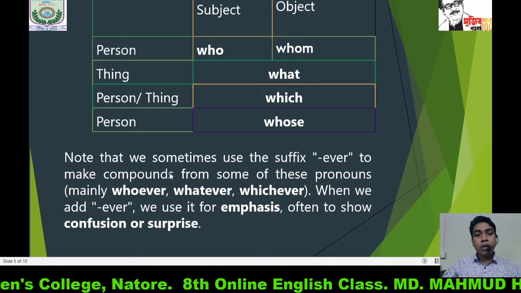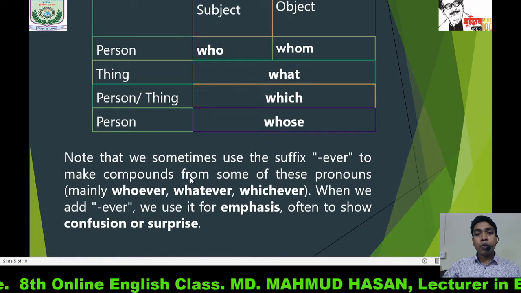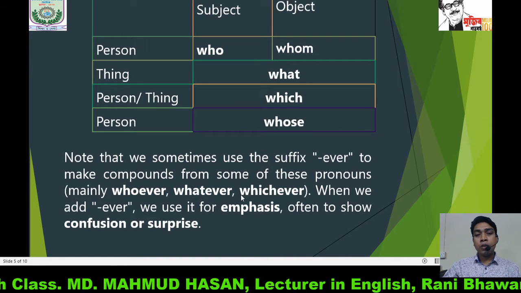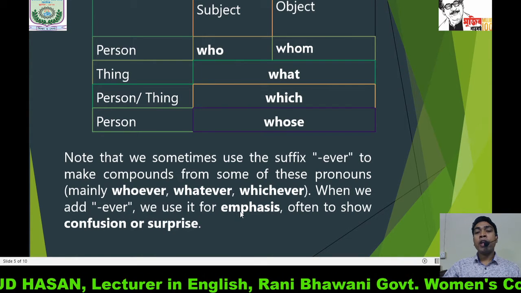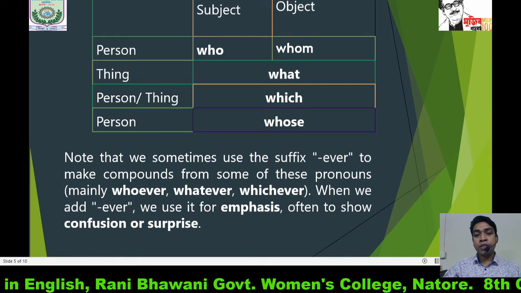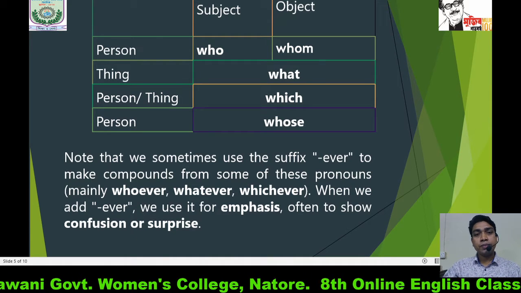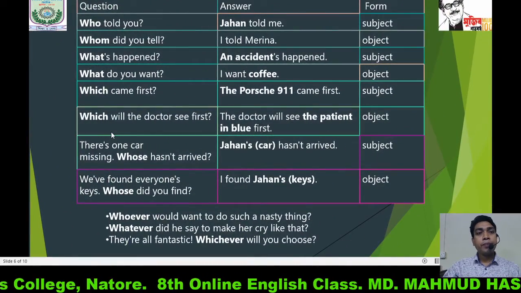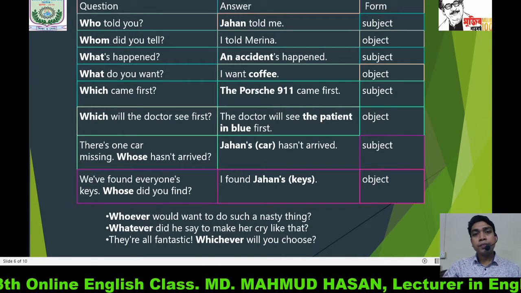Note that we sometimes use the suffix ever to make compounds from some of these pronouns, mainly whoever, whatever, whichever. When we add ever, we use it for emphasis, to give extra emphasis, often to show confusion or surprise. Now, examples will make you clear. Here are some examples.